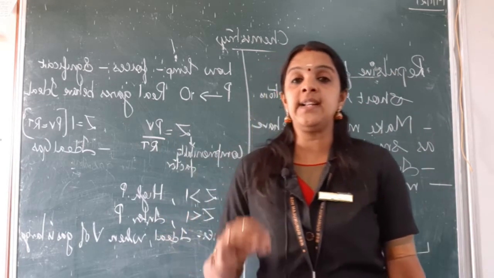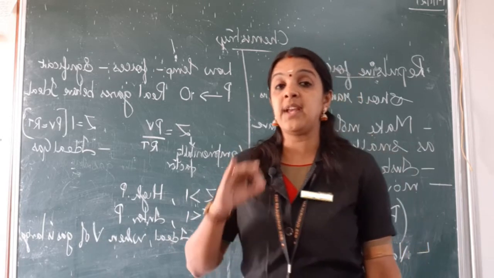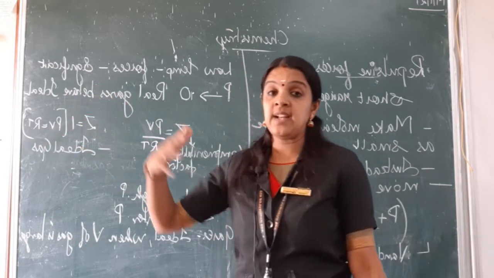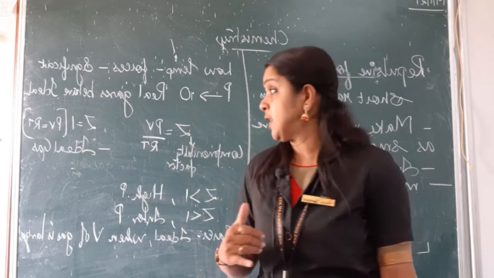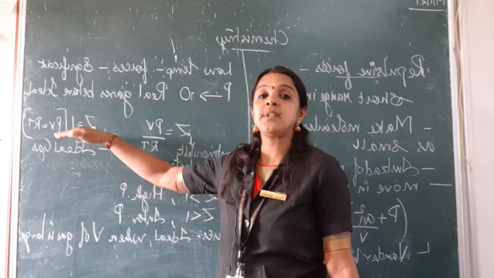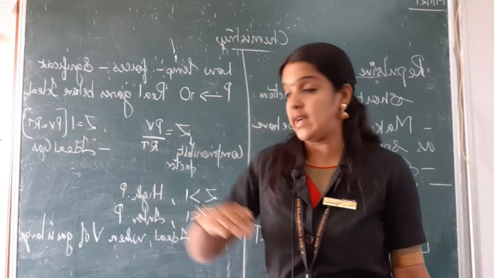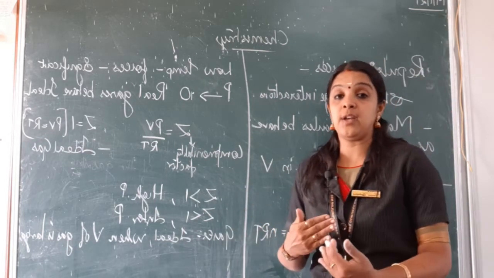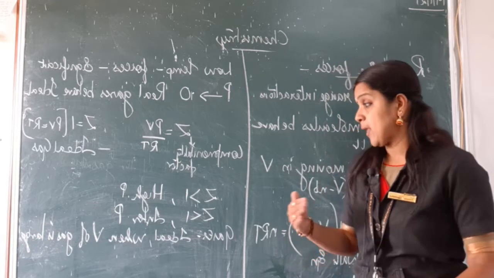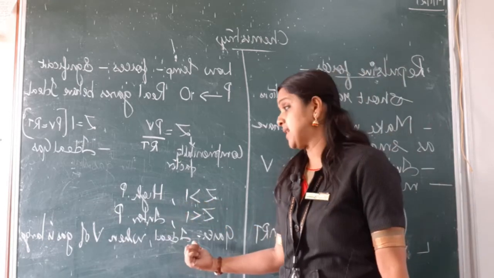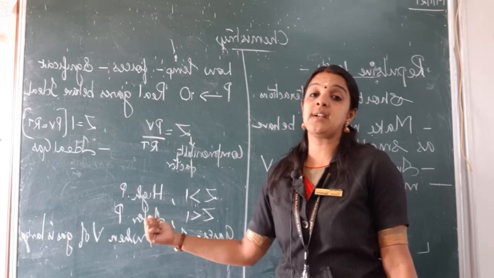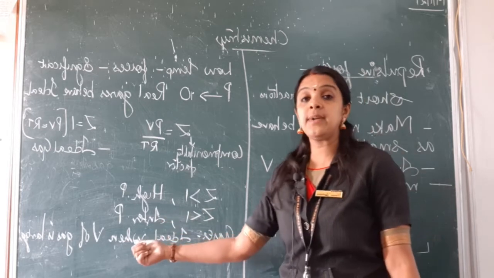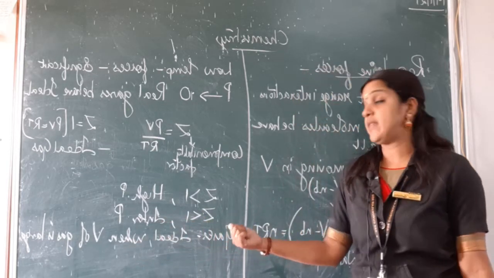For any ideal gas which obeys the gas laws and behaves ideally, Z is equal to 1, where PV is equal to nRT, n being the number of moles, which we already know. So for any ideal gas, the compressibility factor will be equal to 1. And what happens for real gases, which deviate from ideal behavior? There are two cases, where Z can be greater than 1 and it can be less than 1. At high pressure conditions, the value of Z is always greater than 1, and at intermediate pressures, the value of Z is always less than 1.